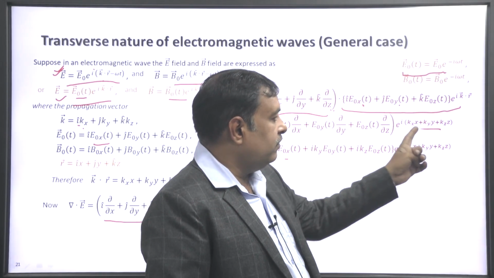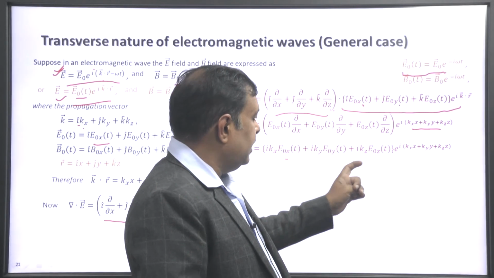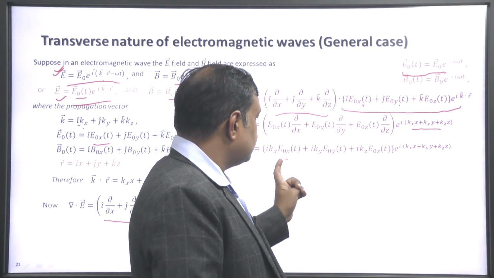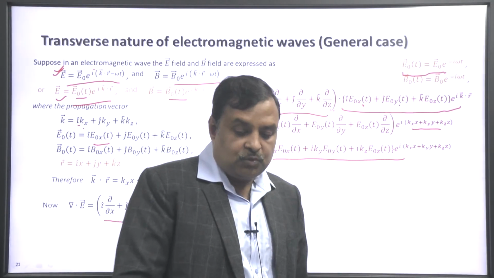Here k dot r was expanded and we have taken the dot product, and after differentiation with respect to space coordinates we get this.